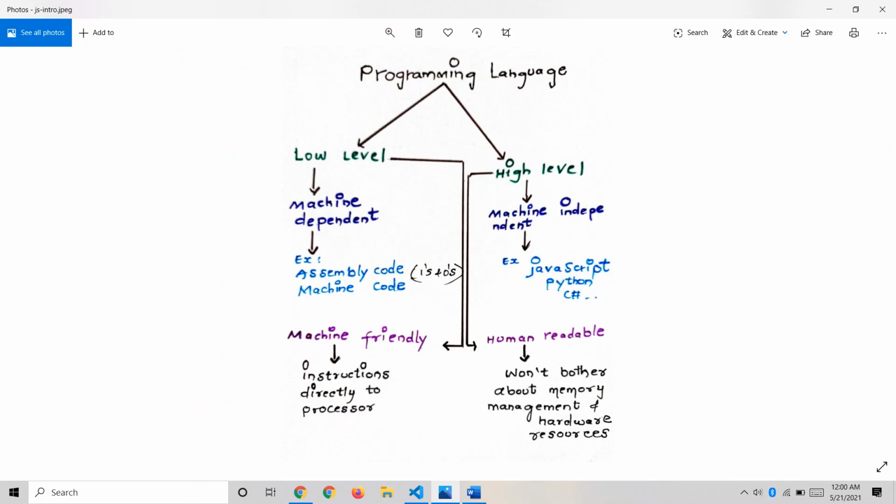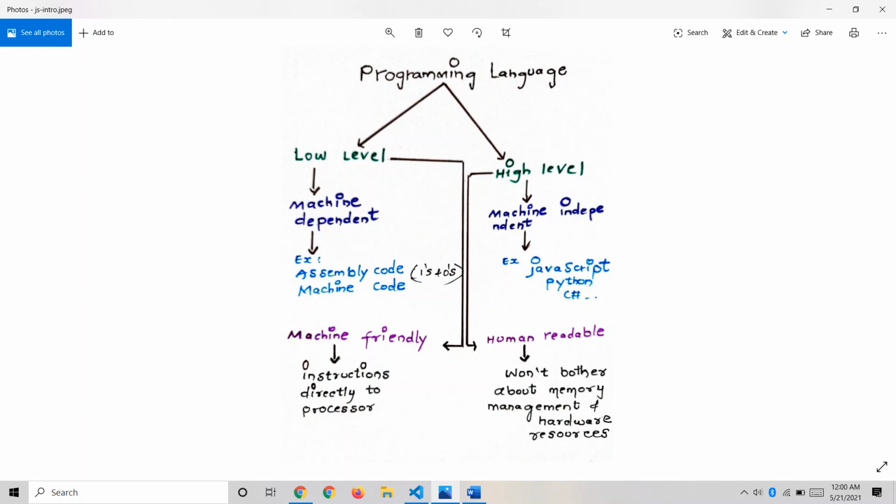So low level programming language is machine dependent. That's nothing but if you write a program in one operating system, that same program is not going to work on other operating system, not going to be executed in another operating system, because low level programming language directly deals with the hardware resources, and hardware configuration in one operating system is completely different from hardware configuration in another operating system, right? So for that reason these are machine dependent or platform dependent.